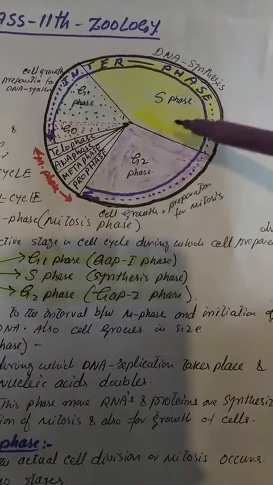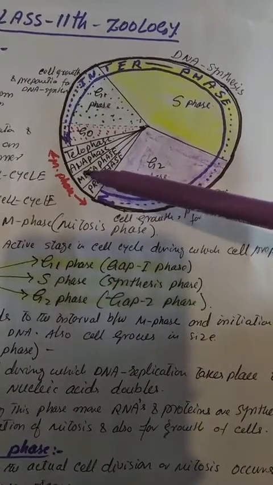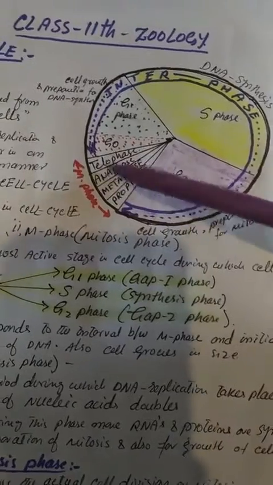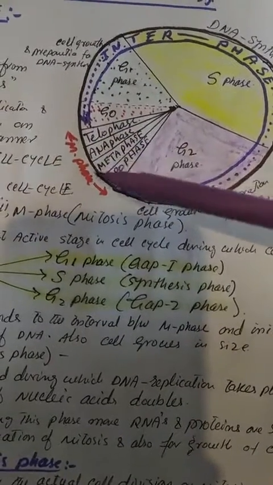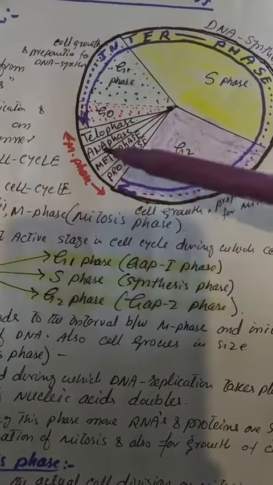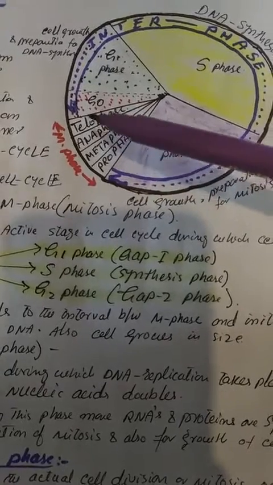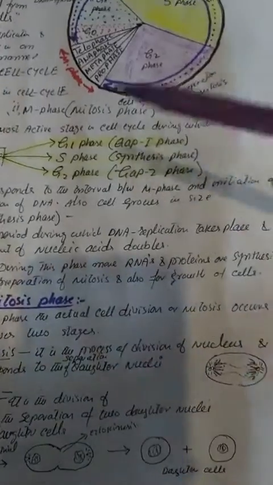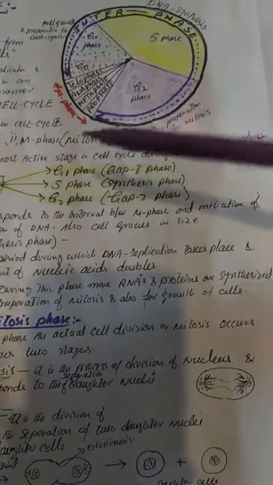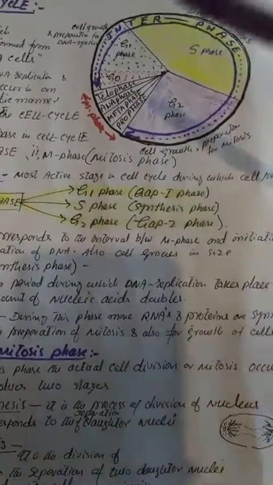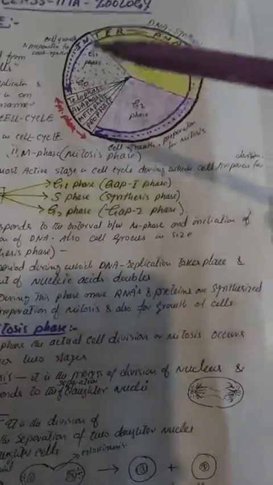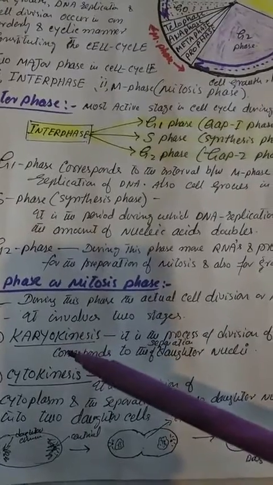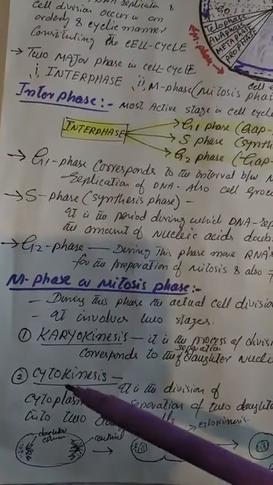After this interphase, we see the M phase or mitosis phase here. This is the M phase, which consists of prophase, metaphase, anaphase, and telophase. During this phase, the actual cell division or mitosis occurs, and it basically involves two stages. Number one is the karyokinesis, and number two is the cytokinesis.